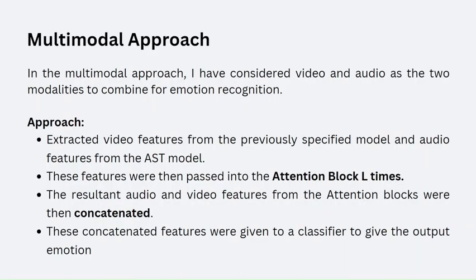So now coming to the multimodal approach. Up till now, we have discussed group emotions based on video only. In my multimodal approach, I have considered both video and audio as the two modalities. What I'm doing here is extracting the video features from the previously specified model and the audio features from the AST. I am taking these audio features and video features and passing them to an attention block, and I'm doing this L times. Then the resulting audio and video features from the attention blocks are concatenated and passed to a classifier to give me the output emotion.